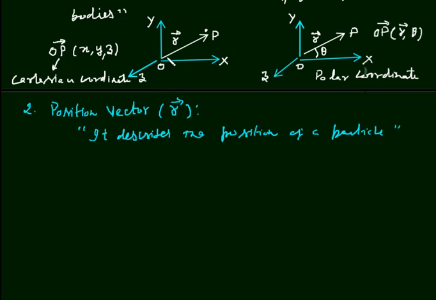As in this figure, this OP vector, which is describing the position of a particle, which is here, is position vector. So this vector OP, which is our R vector, is here position vector.